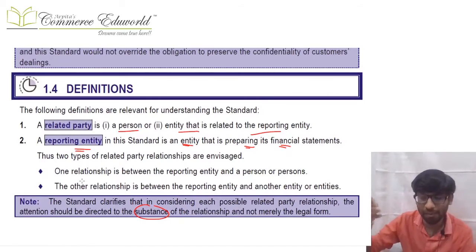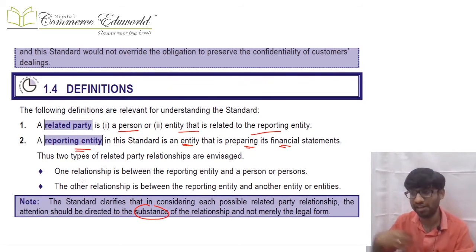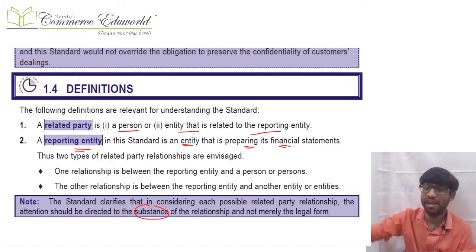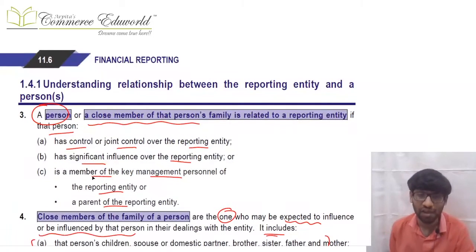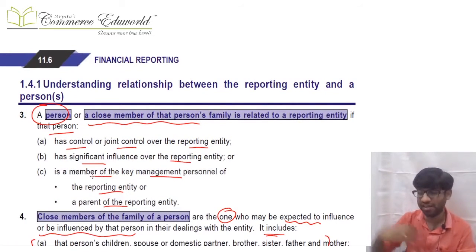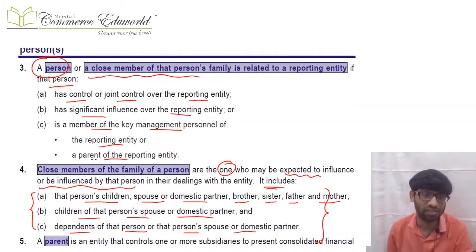Related party can be a person also. Related party can be an entity related to the reporting entity also. So I am a reporting entity. A person can be related to me. Any other entity can be related to me. So there are two types of relationship. One relationship is where there's a reporting entity and a person is related. Another relationship is where there's a reporting entity and some other entity is related. Now when we talk about a person, how do we need to consider?